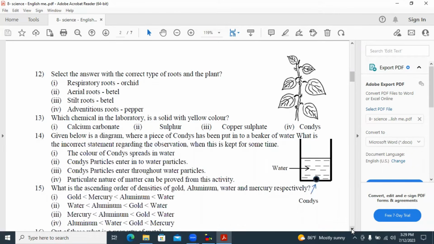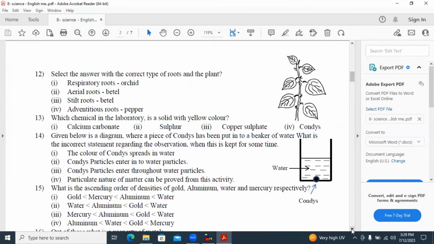Answer number 4 is the correct one. Adventitious roots are in pepper. Here, adventitious root is a common name for all the other types of roots. That means the definition is other than the taproot and the branch roots, which arise from other parts of plants.